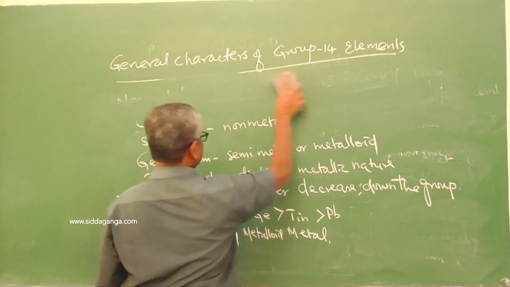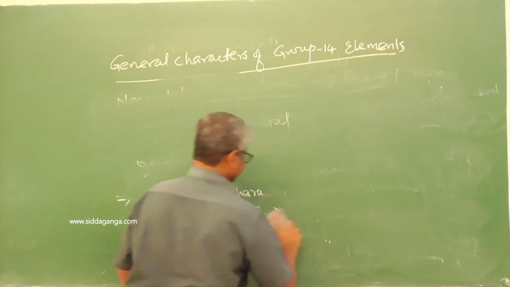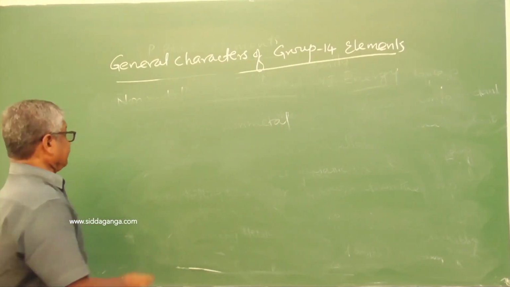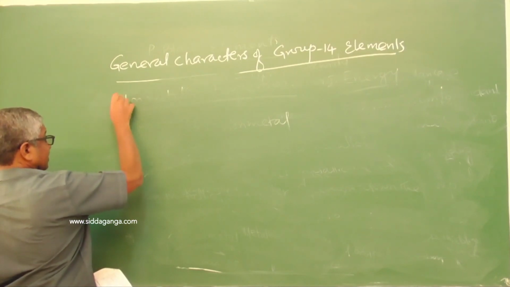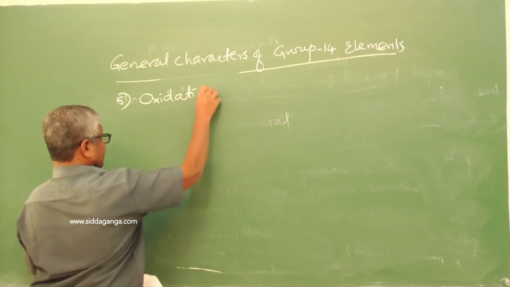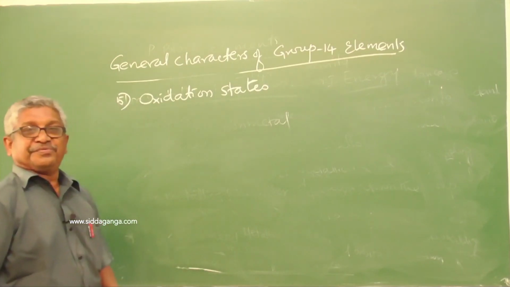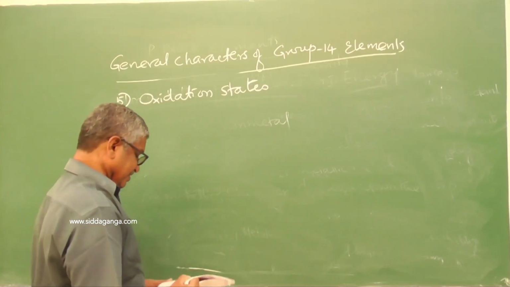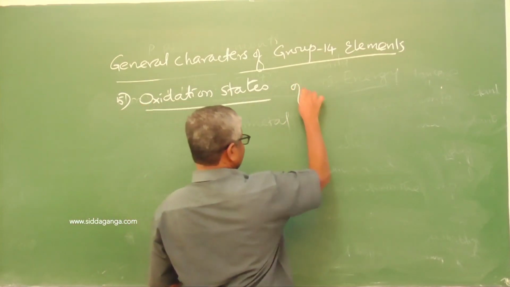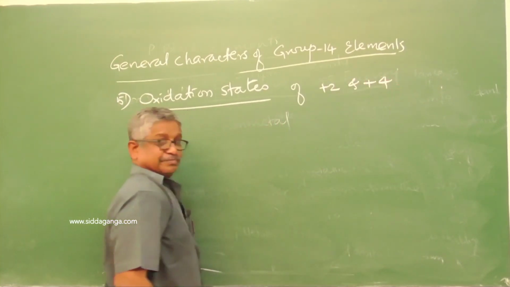Next it is oxidation states. Group 14 elements have the oxidation states of +2 and +4.